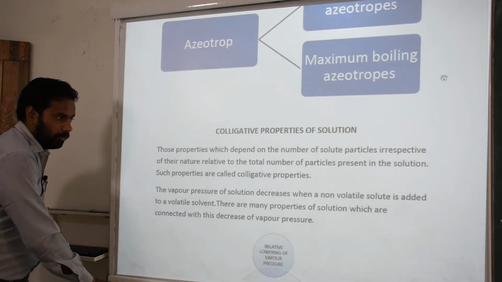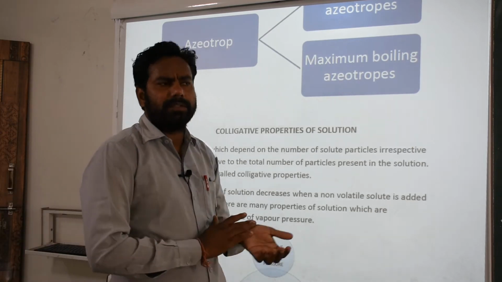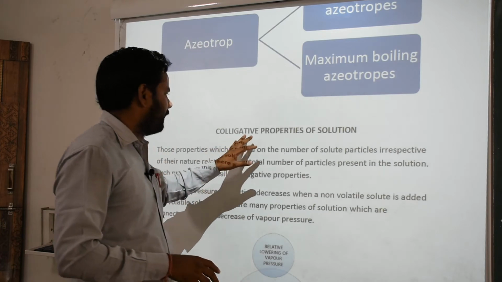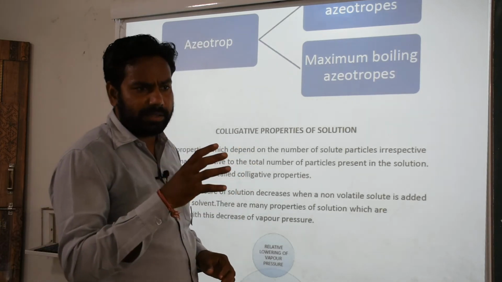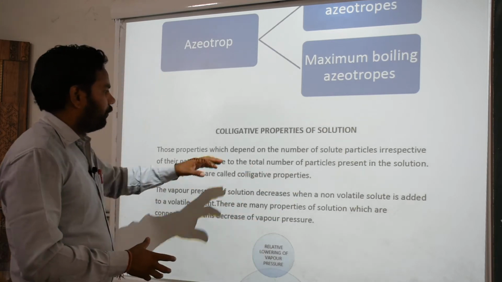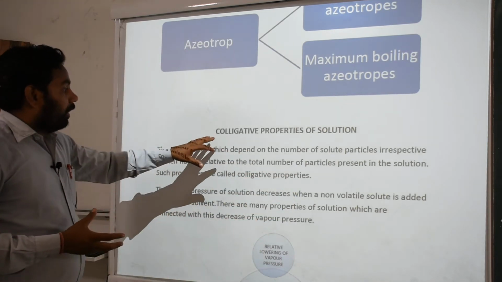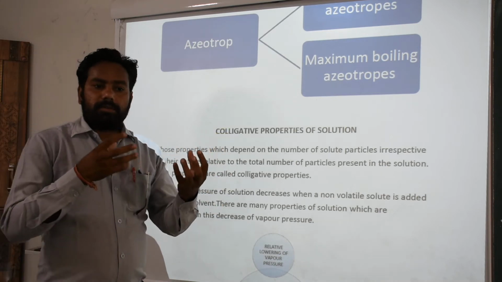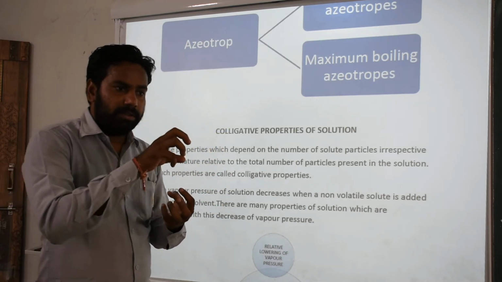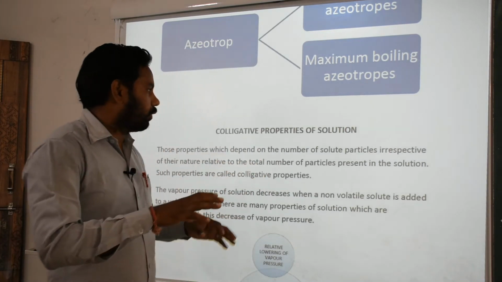colligative properties of solutions. Okay, what are colligative properties? First we should understand the meaning of colligative. Colligative is a Greek word. Co means together and ligare means bound. If we think about that, it means some properties attached with the number of moles of solute are called colligative properties.